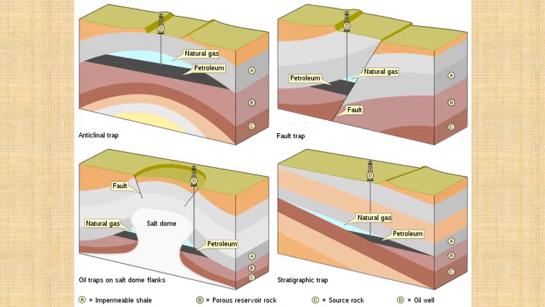Then there's the last one, which is the stratigraphic trap. There are layers of rock forming, then there's a huge erosion or destruction, a natural disaster, taking place, then another set of layers forms. So in between the first set of layers, A, B, C, and the next set of layers, which is the orange and the light blue and the one on the top, there will be a thin layer of petrol that is formed. So these are all different kinds of traps.